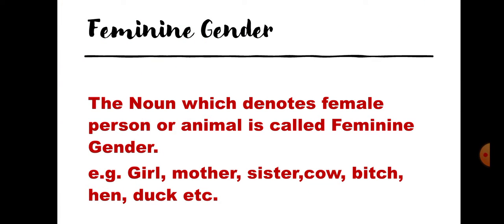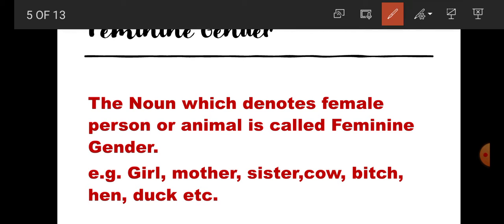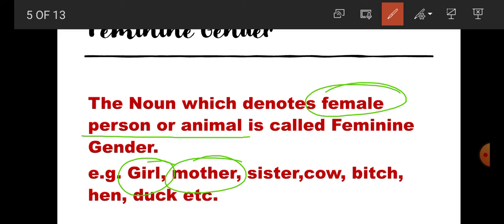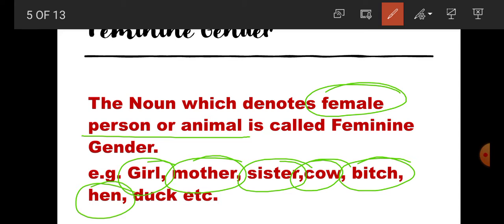Second one is, students, feminine gender. What is feminine gender? The noun which denotes a female person or animal is called feminine gender. For example, girl indicates a female person, mother indicates a female person, sister indicates a female person, cow indicates a female animal, bitch indicates a female animal, hen indicates a female bird, duck indicates a female bird.